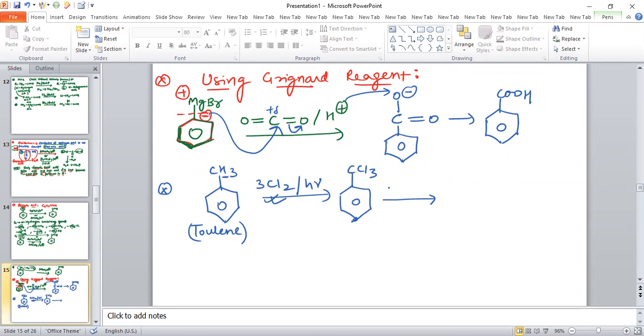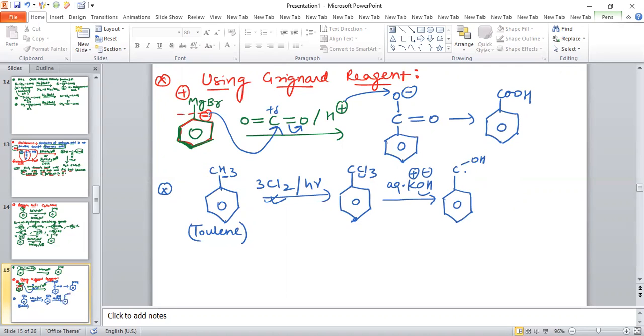Again, with the reaction of this CCl3 with aqueous KOH, this OH minus will replace all Cl.